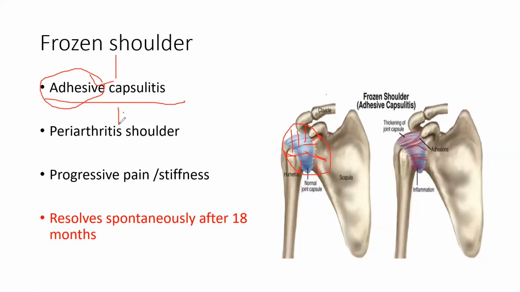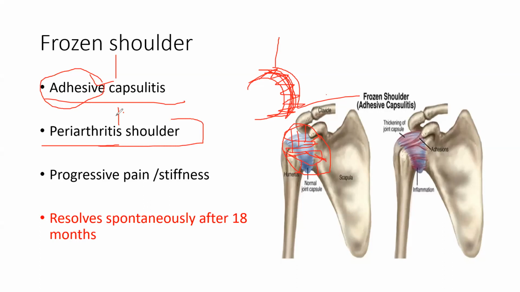Sometimes it is also known as periarthritis shoulder. So shoulder, and peri means throughout. So ये पूरा arthritic हो जाता है. So this is your humeral head and this is your glenoid. So ये पूरा arthritic हो जाता है. So it is a पूरा ऐसे arthritis हो जाता है. Okay. So there would be movement का restrictions हो जाता है. So it can be periarthritic shoulder or it can be adhesive capsulitis. So these are the different names of the frozen shoulder.